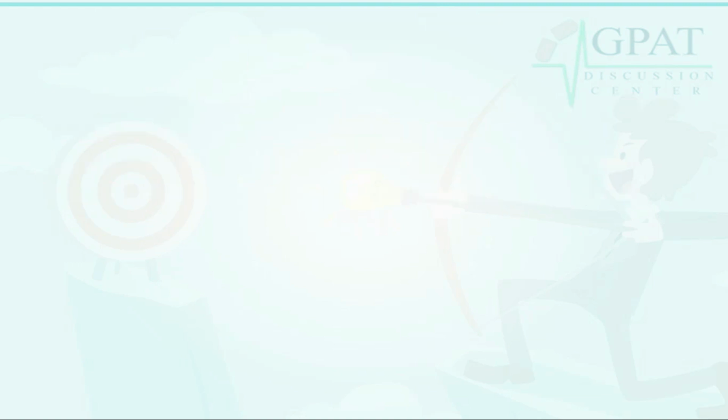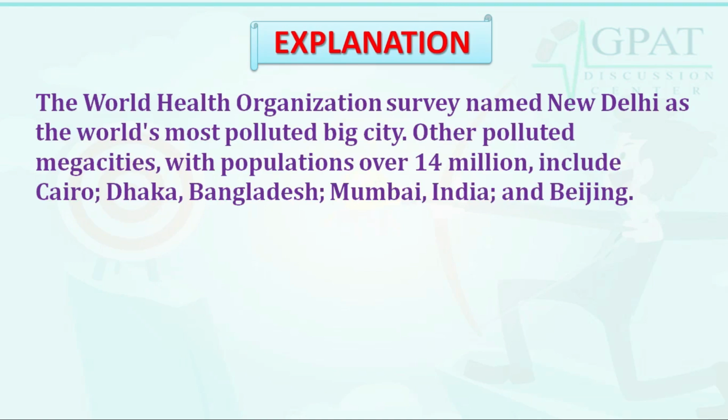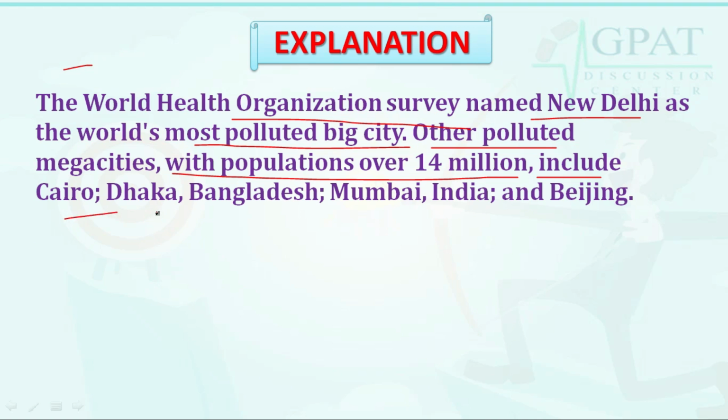So let's discuss with the help of the explanation part. The World Health Organization survey named New Delhi as the world's most polluted big city, and other polluted megacities with populations over 14 million include Cairo, Dhaka in Bangladesh, Mumbai in India, and the last one is Beijing.